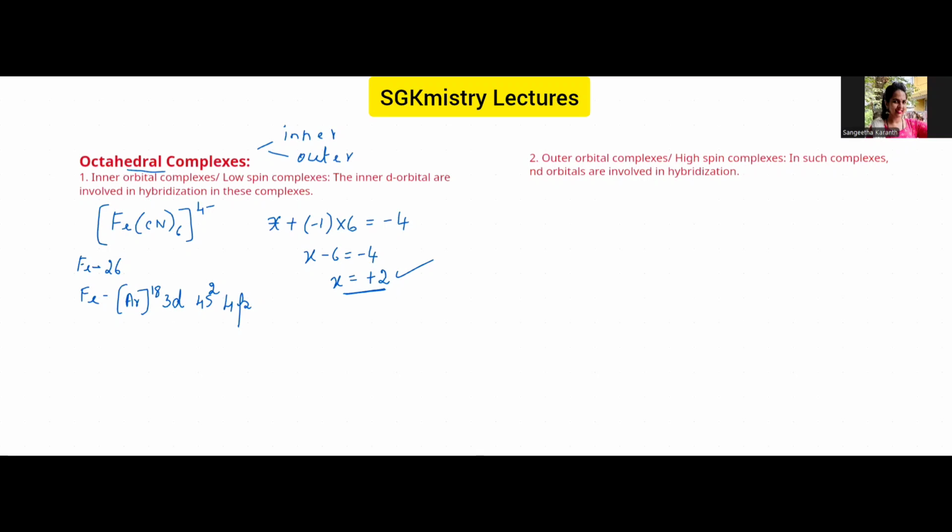So now 20 is done. 6 are remaining. In the d subshell, we can fill 10 electrons, so the remaining 6 will be in the 3d orbitals. This is how we fill. We are not concerned about the 4p orbital for now. So this is iron in the ground state. Now we know that in this complex, iron is in the +2 state, right?